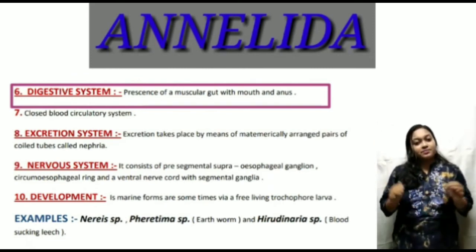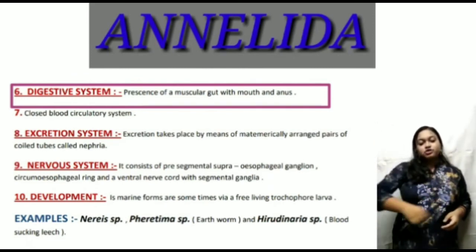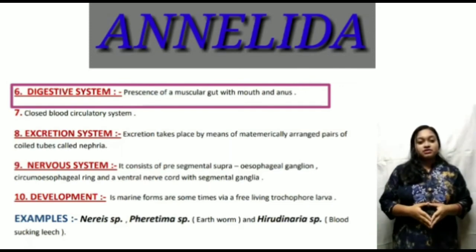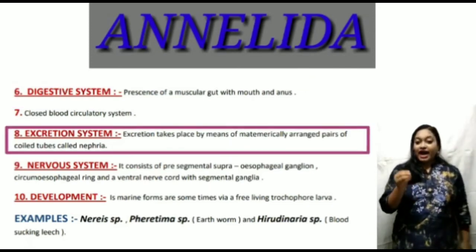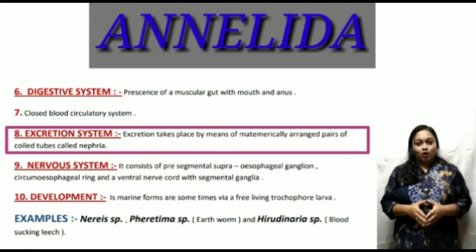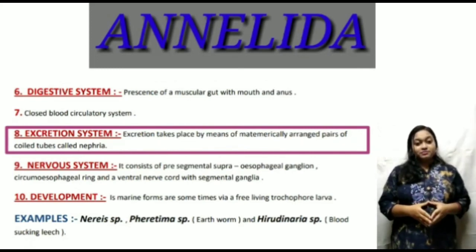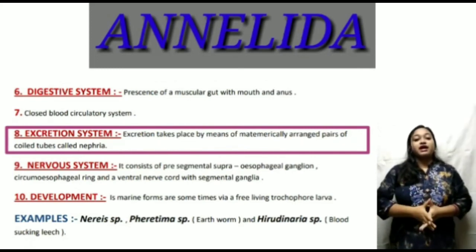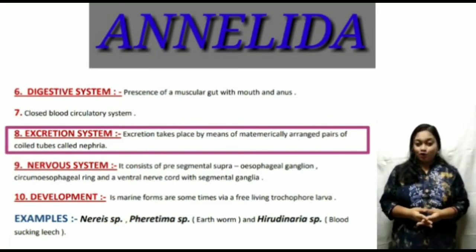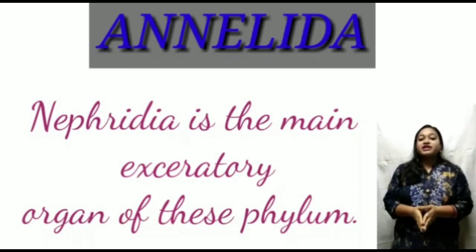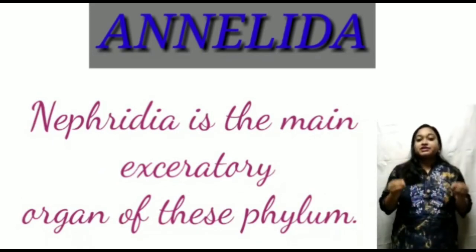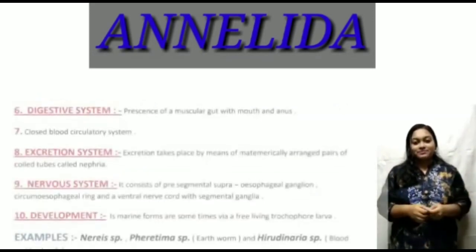The 3 parts are present and lined anterior to posterior. Then the excretory system. They show metamerically arranged pairs of coiled tubes, which are called nephridia. Yes, nephridia is the main excretory organ in this phylum.